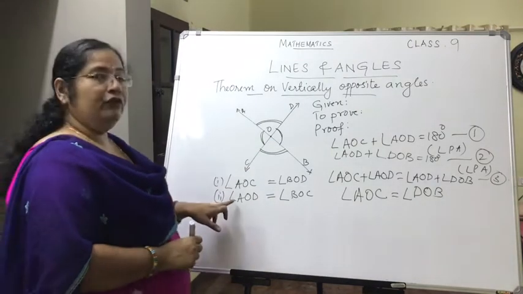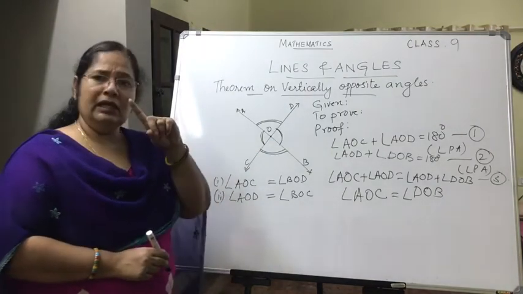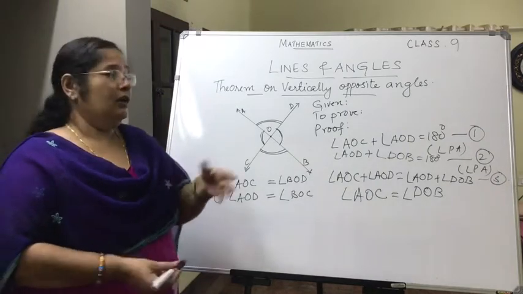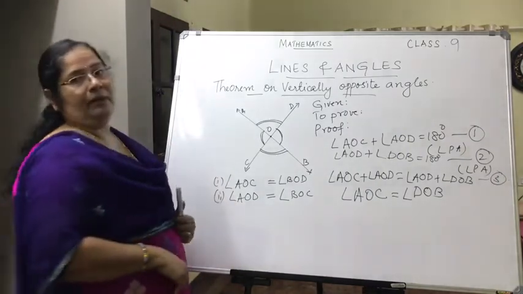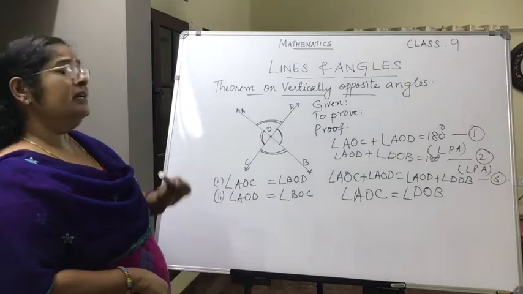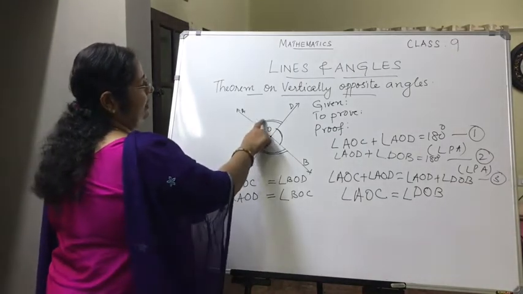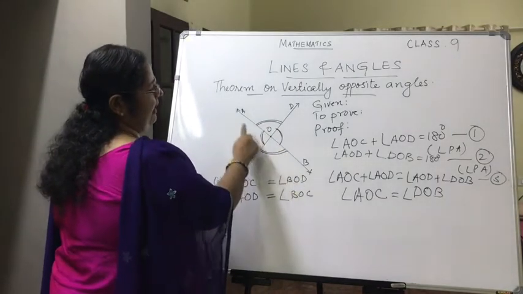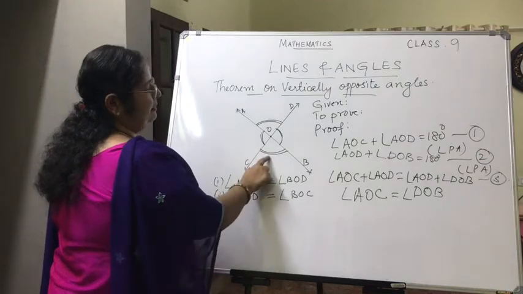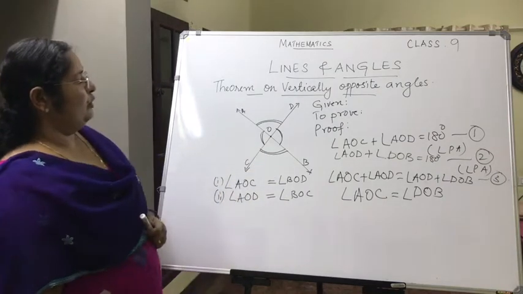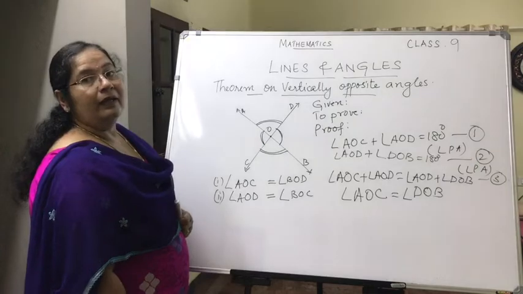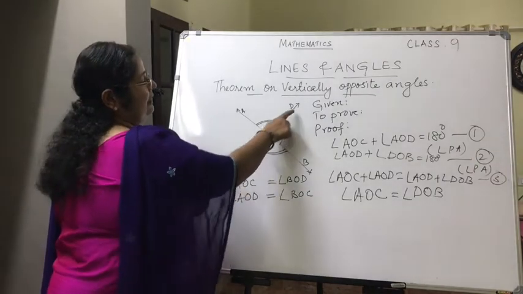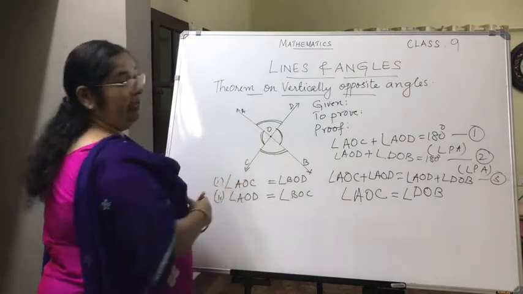Now for the second one, it's enough that you prove any one. If you want to prove the second one, similarly, you have to prove that angle AOD and angle BOC are equal. So what will you do there? You take the ray OD falling on the line AB.